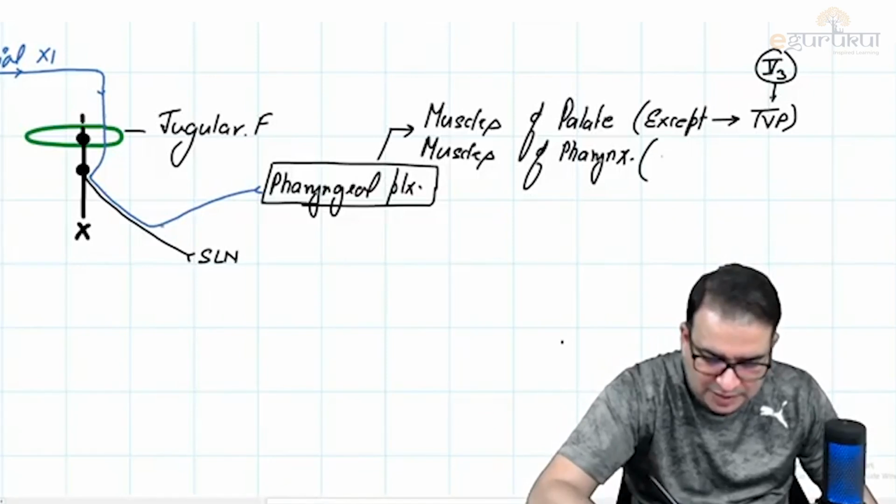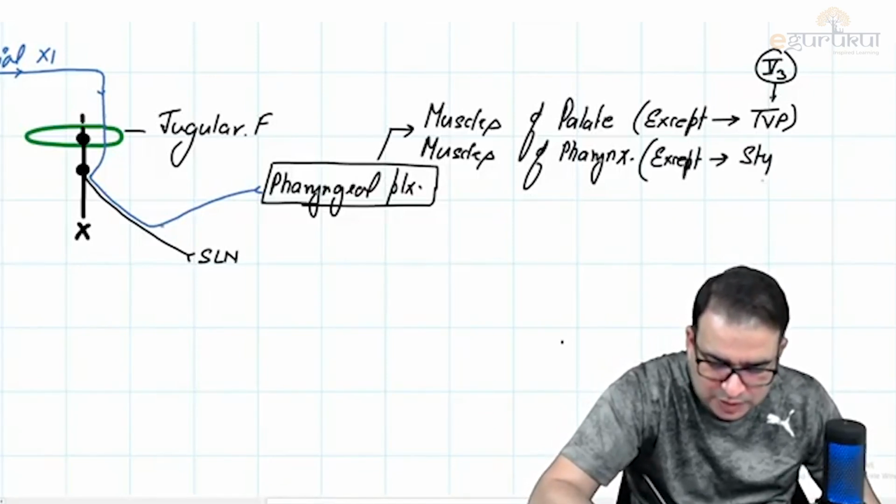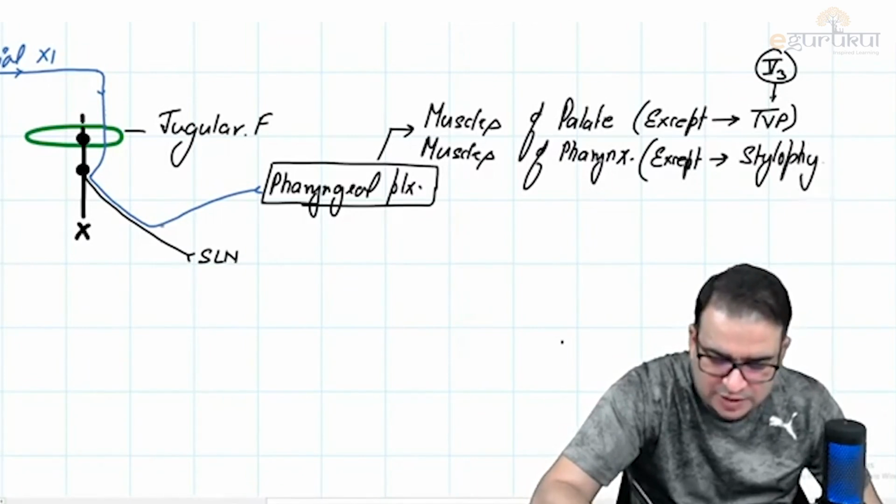And muscles of the pharynx, except which one? Guys, except which one? Except one muscle we discussed today, and that was stylopharyngeus.